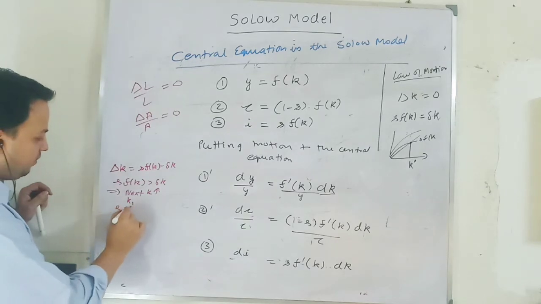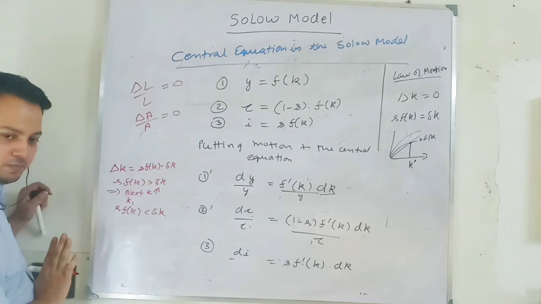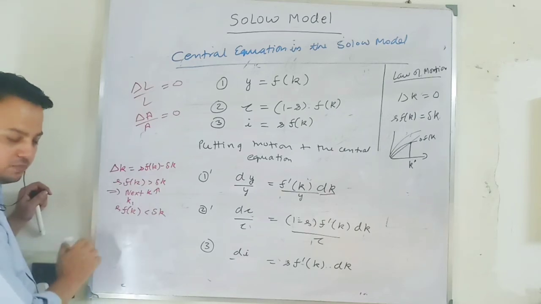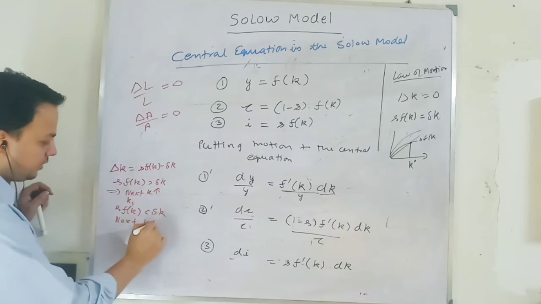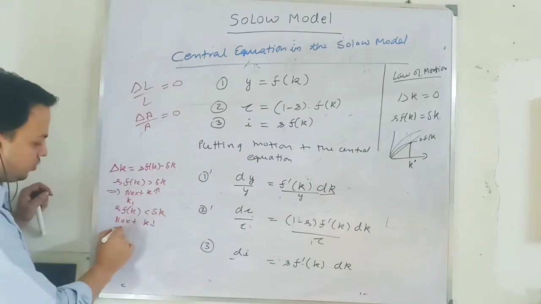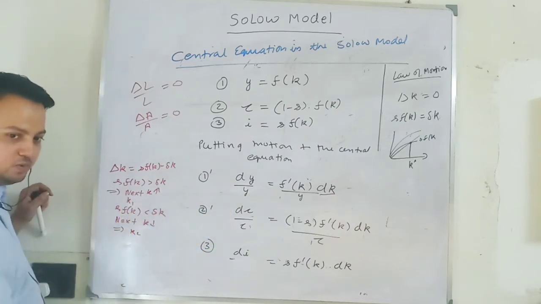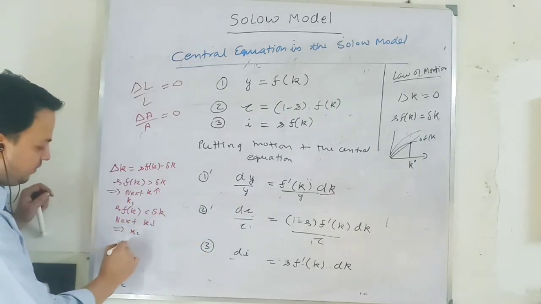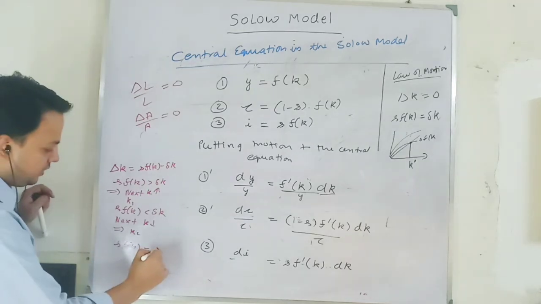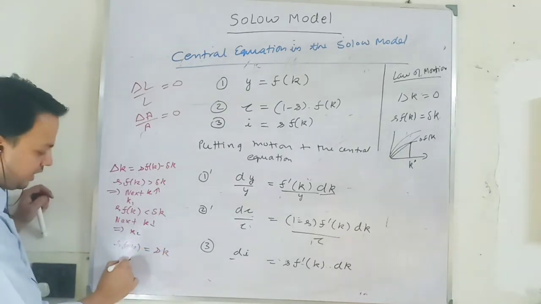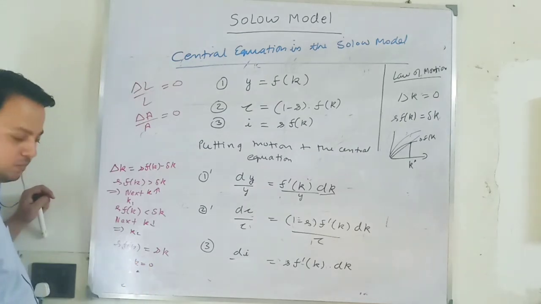When depreciation per worker is more than investment per worker, next period capital stock per worker will decrease, so you move from K2 to K star from the left-hand side. And when investment per worker equals depreciation per worker, the change in capital stock equals 0, and you have K star, the steady state level of capital stock.